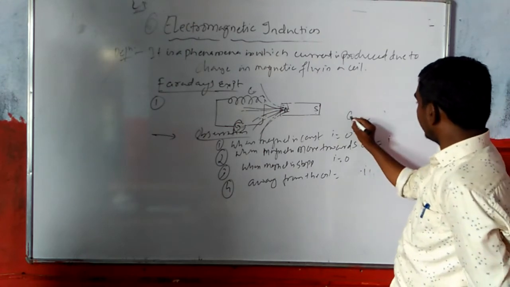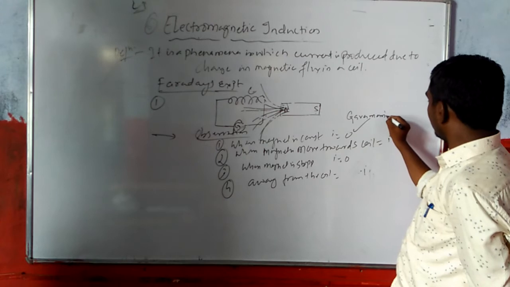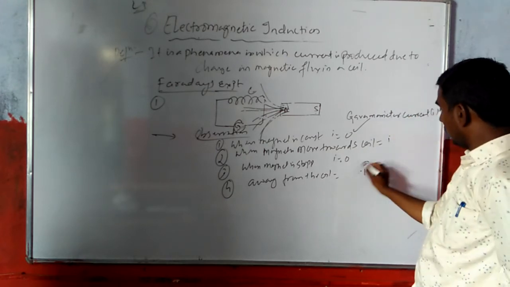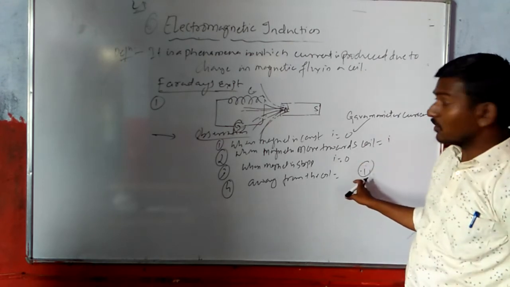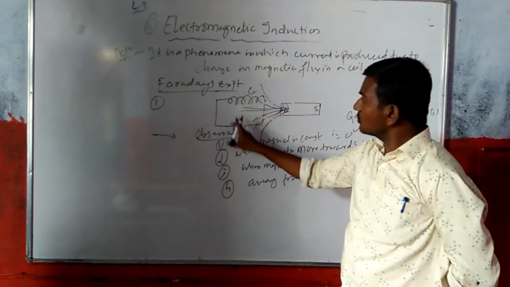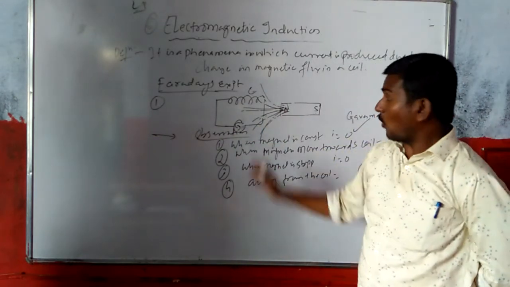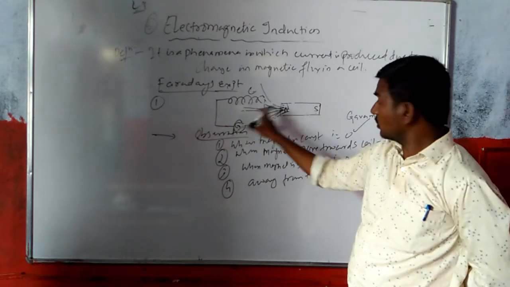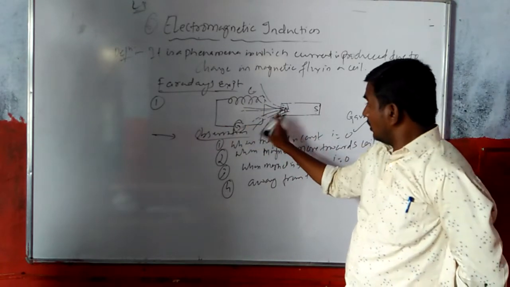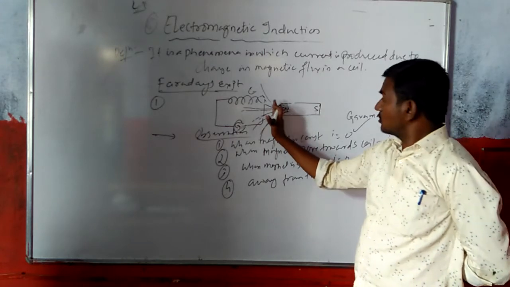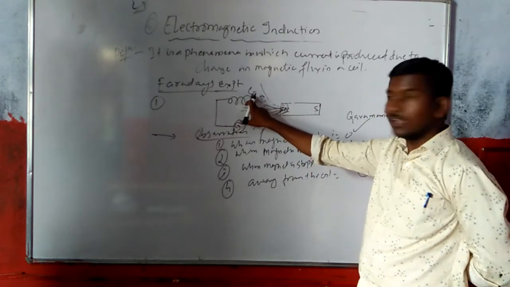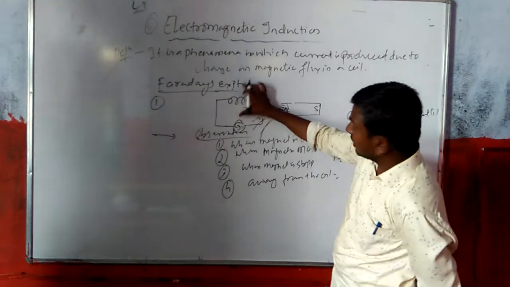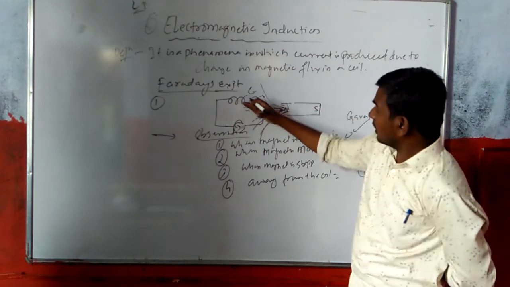So this is our galvanometer current I. So I will be maximum, which will come in the reverse direction. So Faraday told us what experiment to do for the change in flux due to the magnetic field. Initially there were two field lines here. So when it is approaching towards this coil, see, the north pole approaching towards the coil, there is an increase in the magnetic flux. So when it starts coming, what will happen?